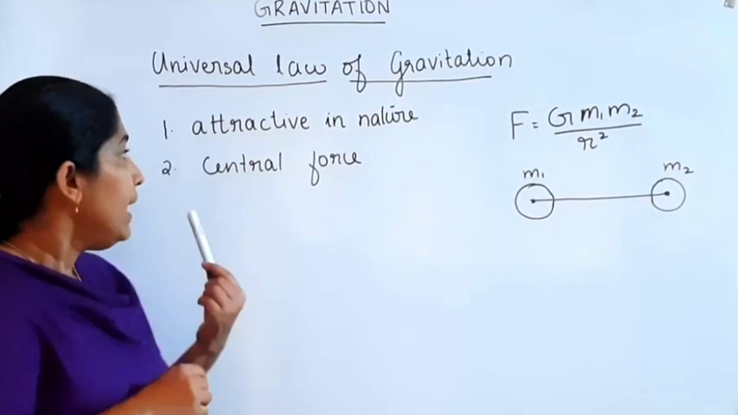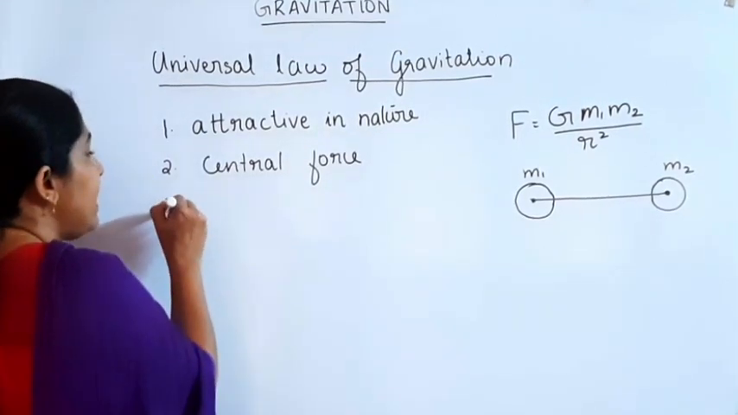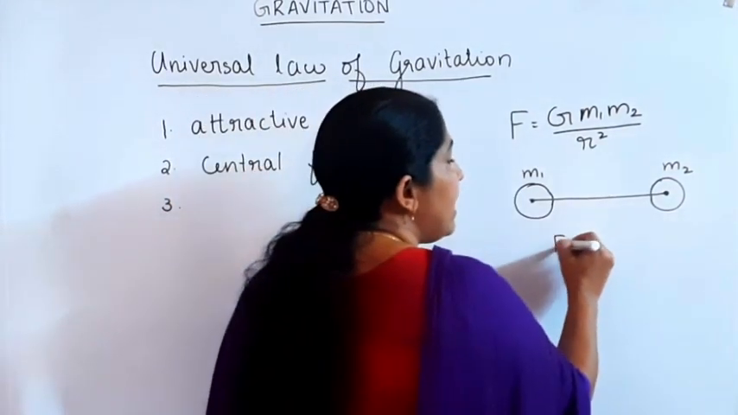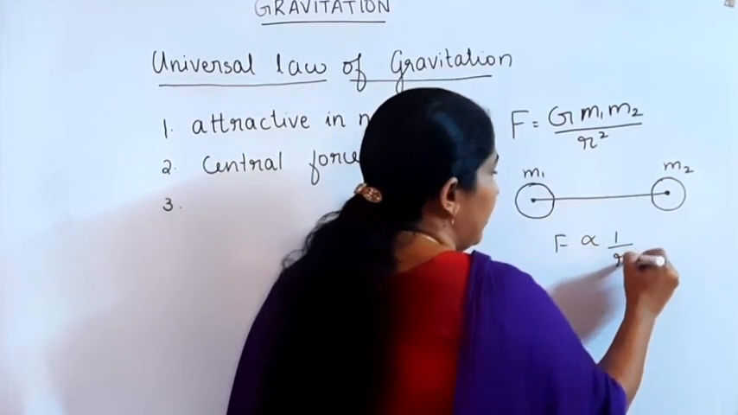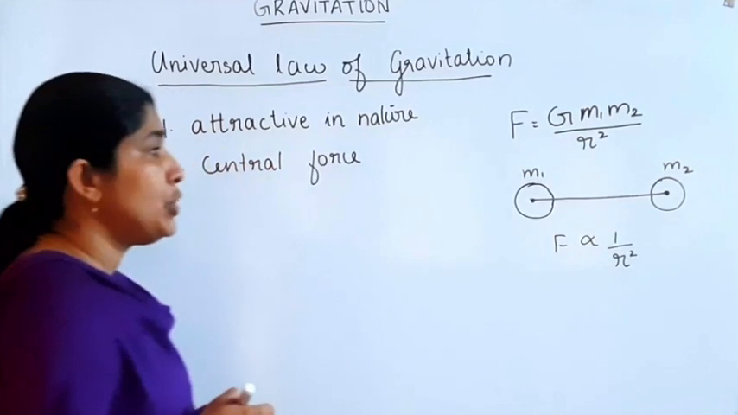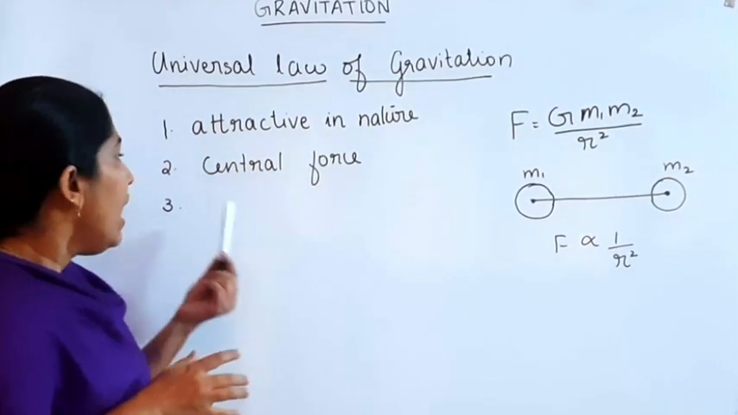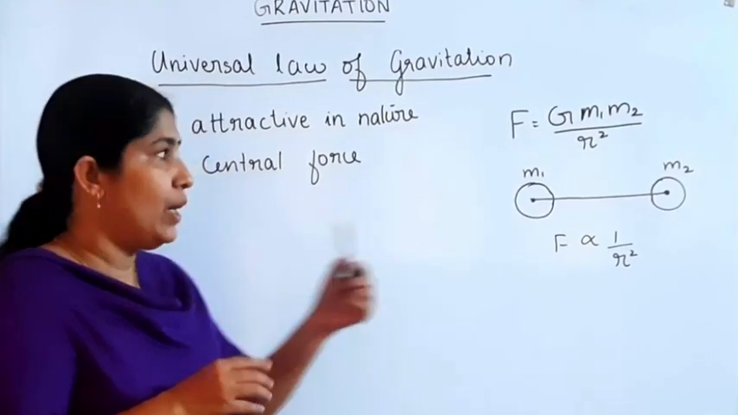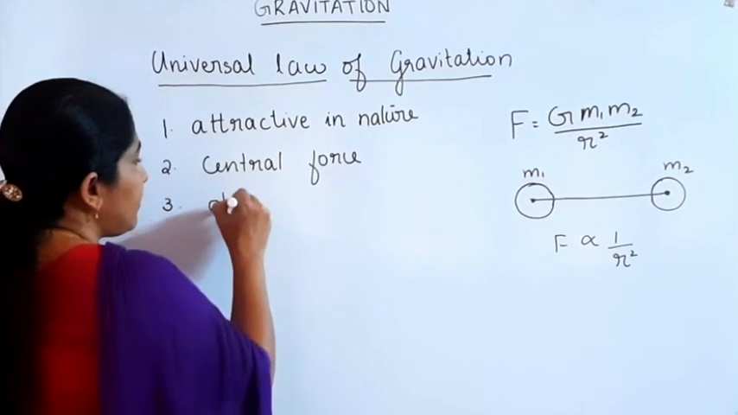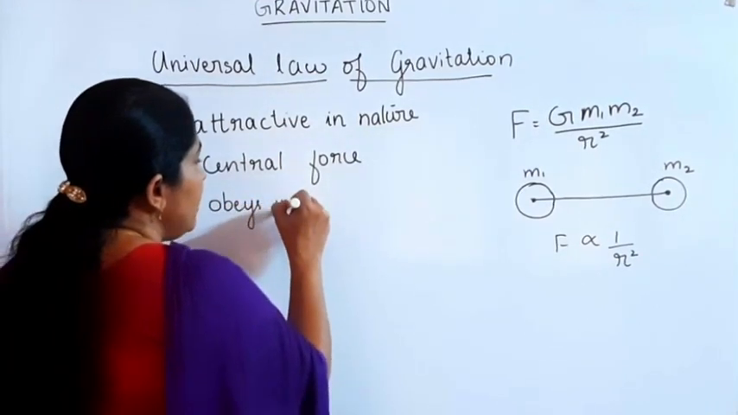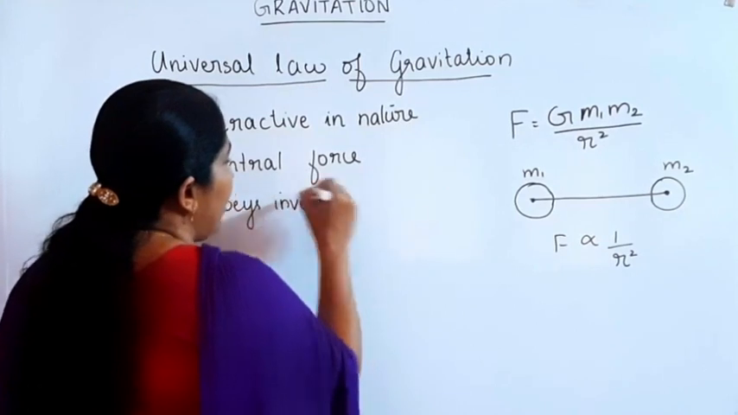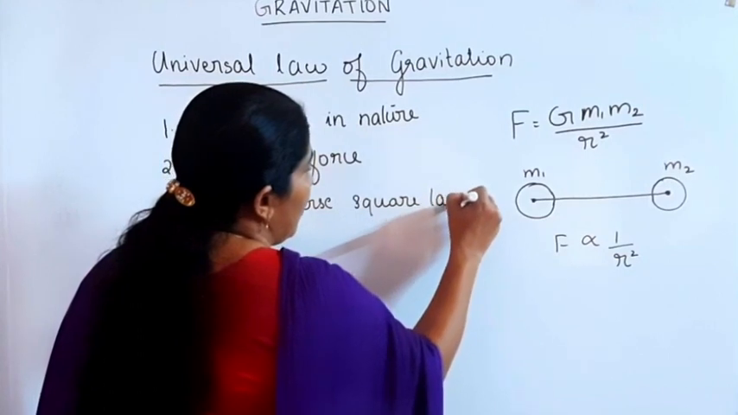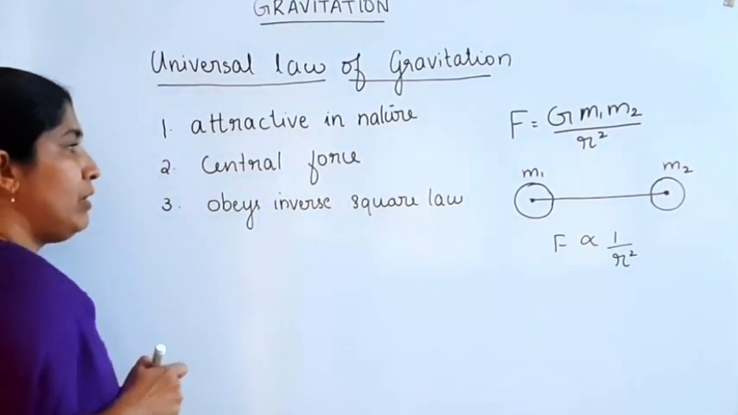Then the third point is that it obeys the inverse square law. That means F is inversely proportional to R square, or F is directly proportional to 1 by R square. Therefore, we can say that gravitational force obeys the inverse square law.